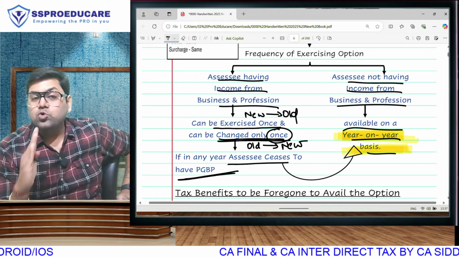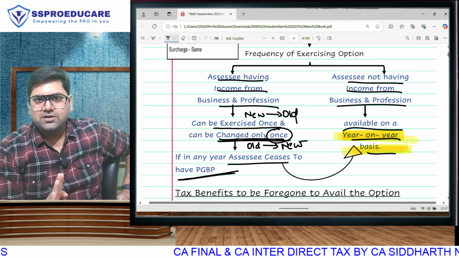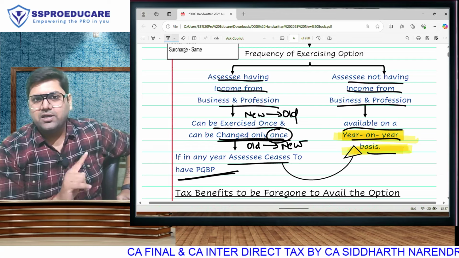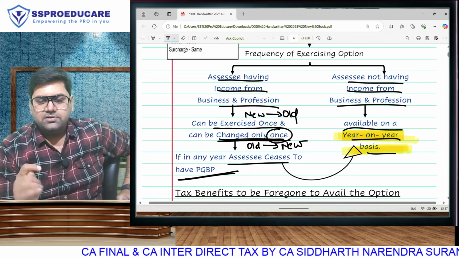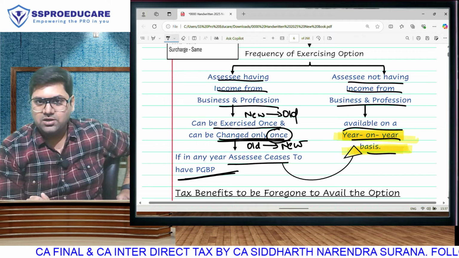So those who don't have income under business profession can change year on year basis. Those who have income under business profession can go from new to old, come back from old to new, but now they can't go back to old unless they stop having PGBP. These are the features of the new taxation regime. Of course, rates have undergone change.